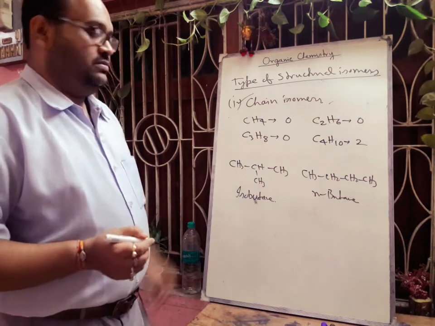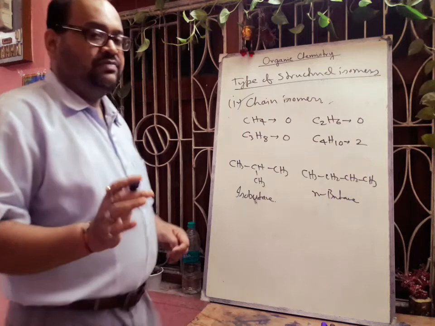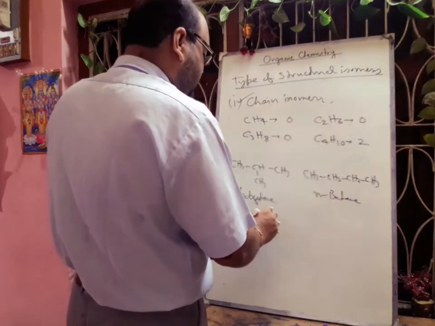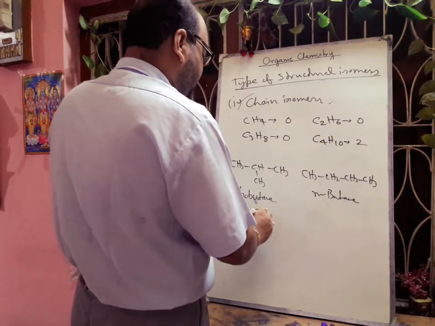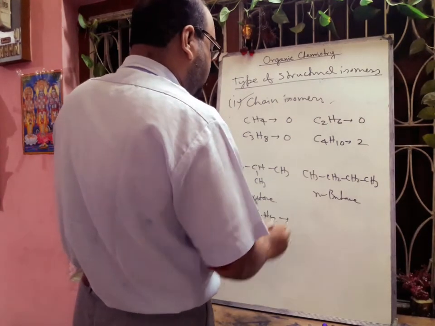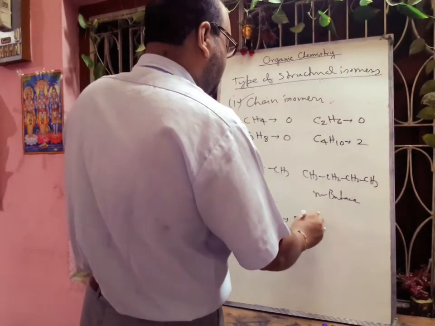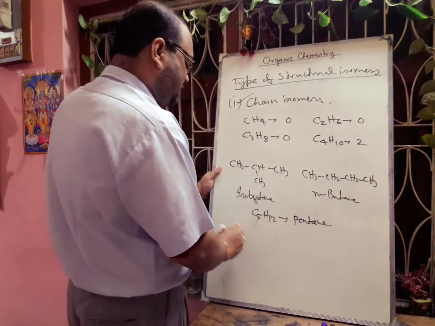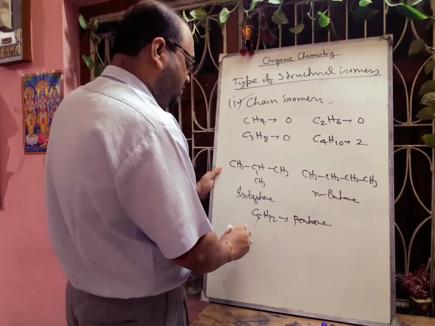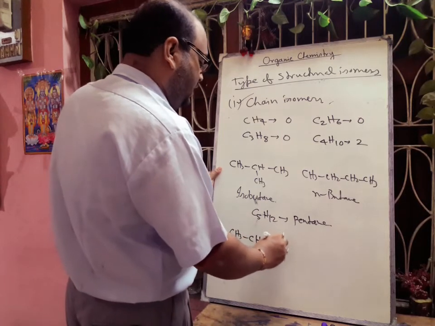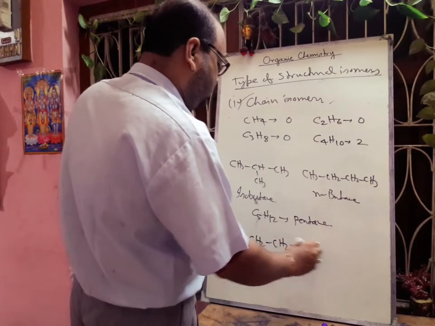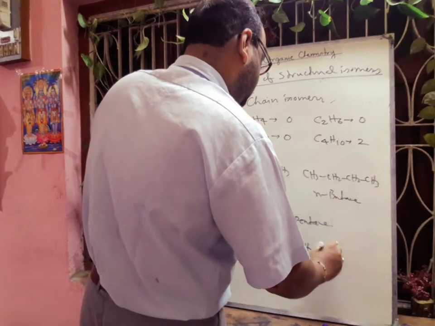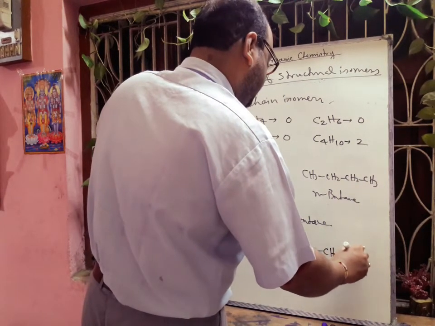In case of butane, and in your syllabus up to the carbon atom 5 is there, so I will discuss up to 5. Next there is C5H12. This one is called pentane. In case of pentane, if we draw the structures of chain isomer, then you can understand. First one, we can draw the structure of normal pentane, long chain. There is no branch. This one is n-pentane.